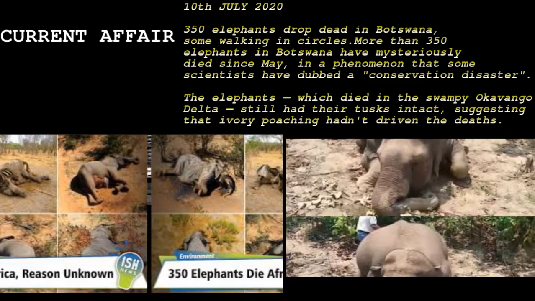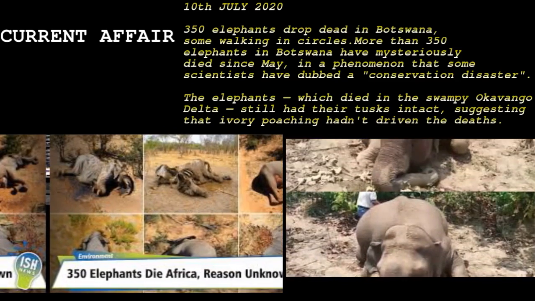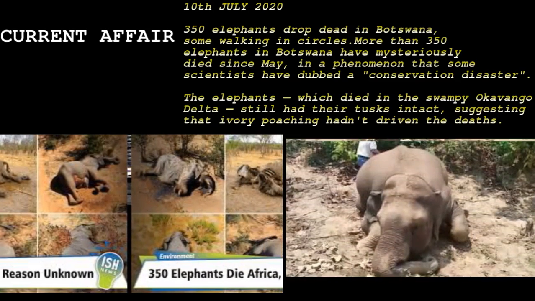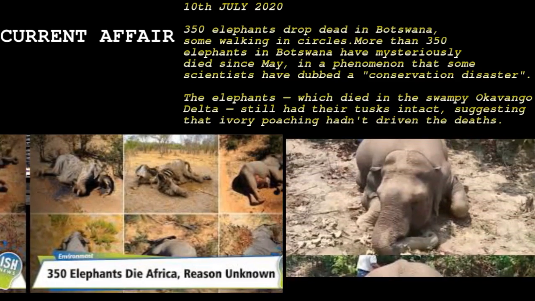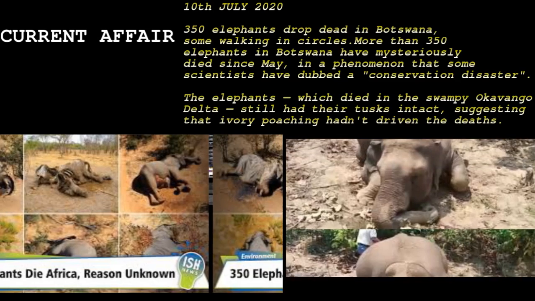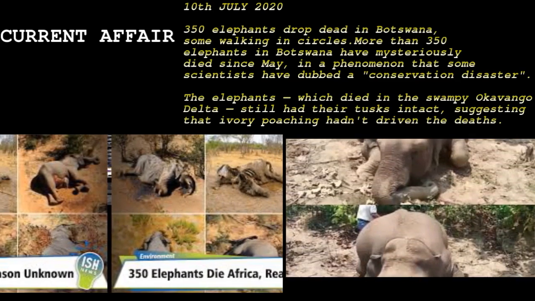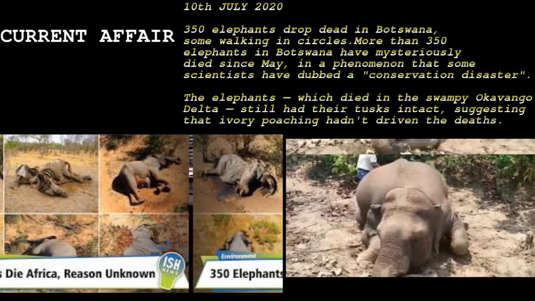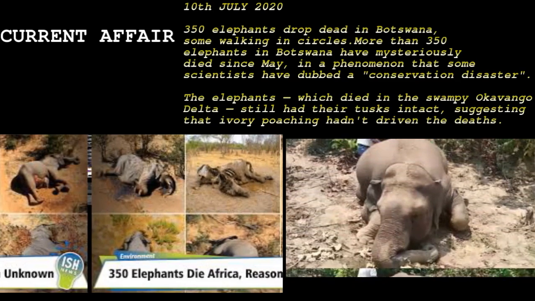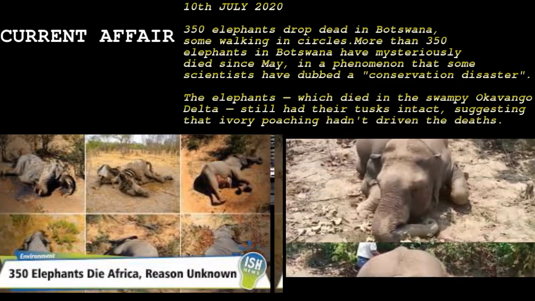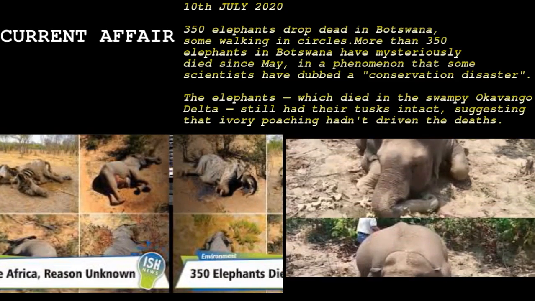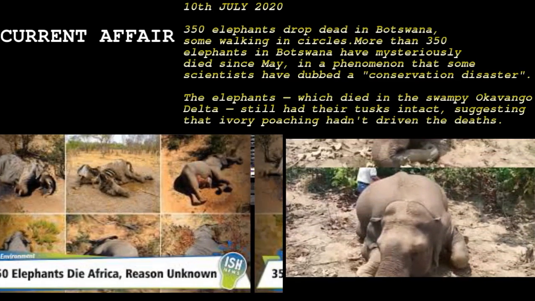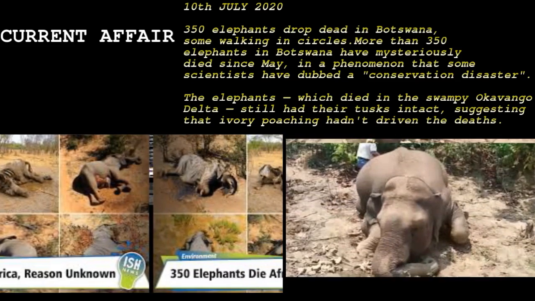A more cruel scenario is being observed in Botswana. Botswana is one of the regions in Southern Africa which is believed to be the hub of the elephants. But what is being observed, this is the news of two to three days back. If you search on the internet, you will be able to find it. Here, more than 350 elephants have died.